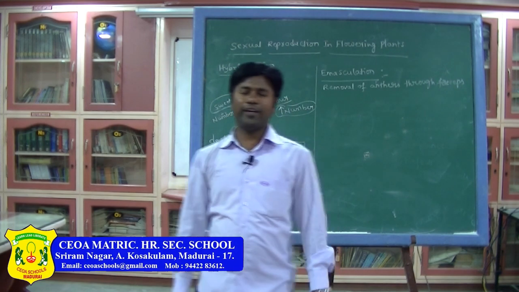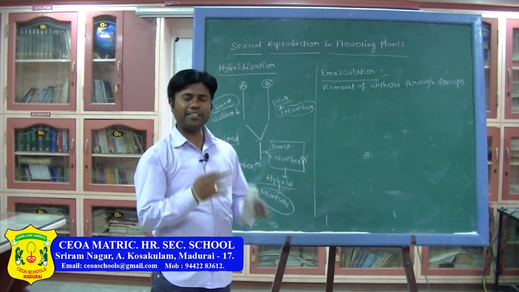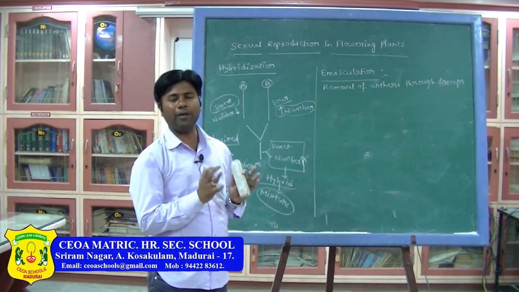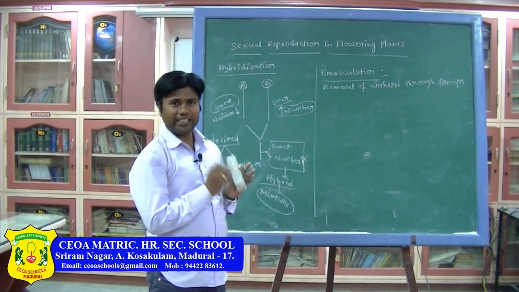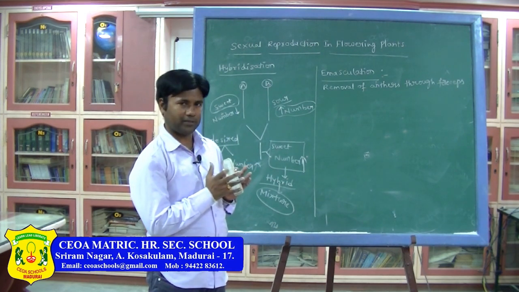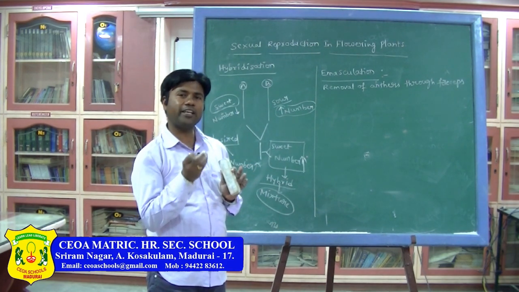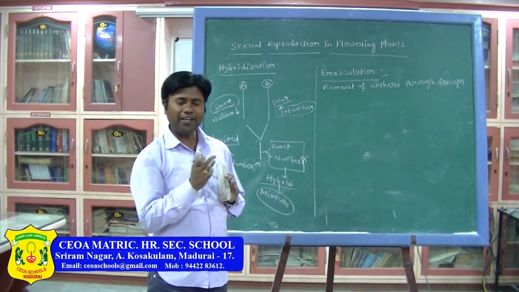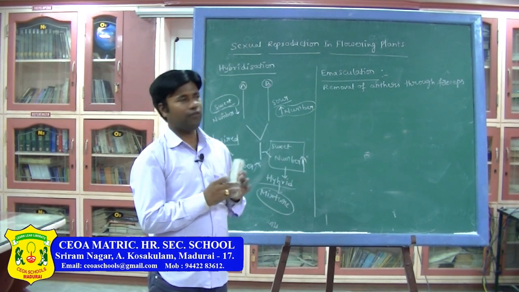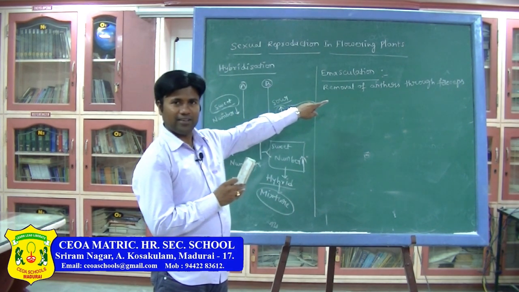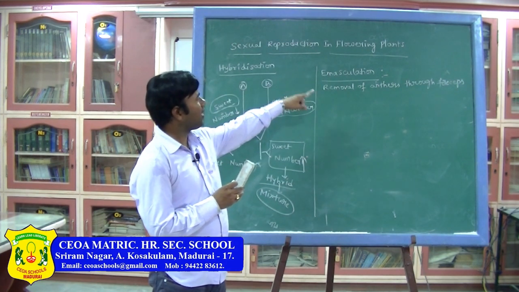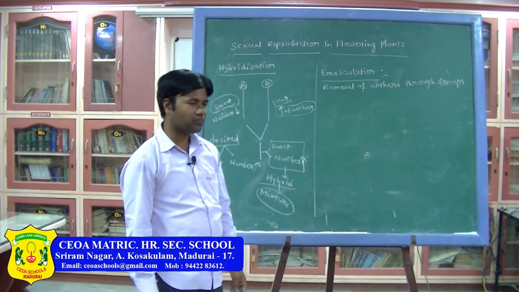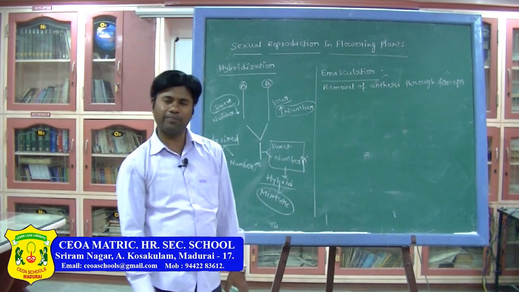What we are doing in the bisexual flower is cutting the anther and leaving only the female part, that is, the style or pistil. For what purpose? Because whenever both get matured at the same time, self pollination will take place. In order to prevent self pollination, we are cutting the anthers. The cutting or removal of the anthers is called emasculation. What type of flower? It is a bisexual flower.